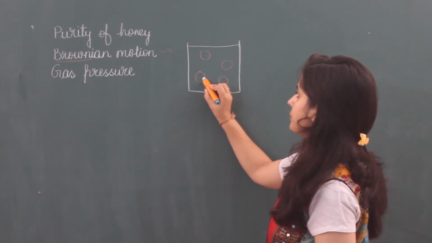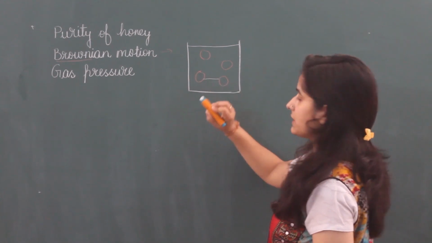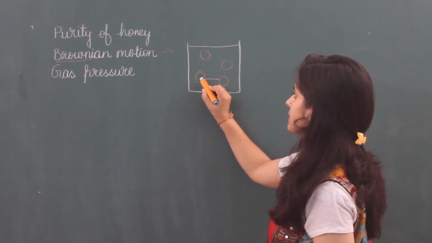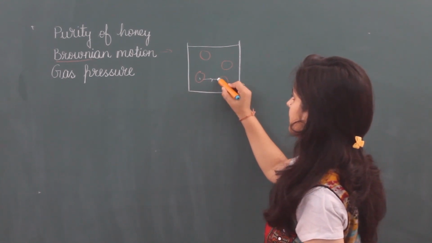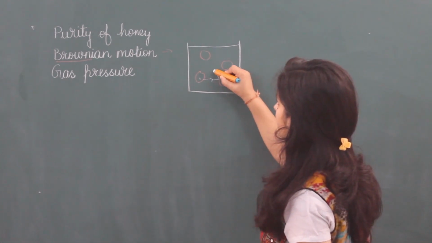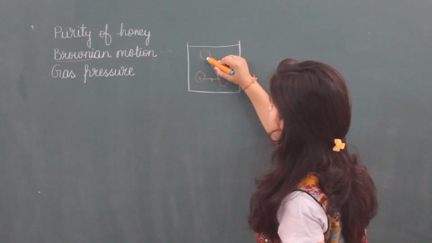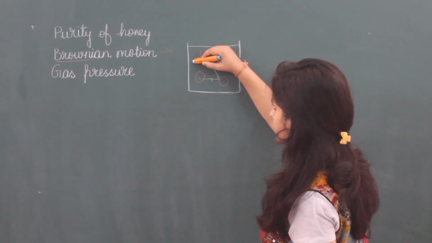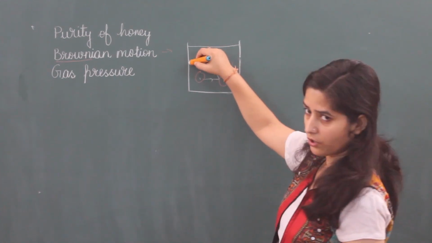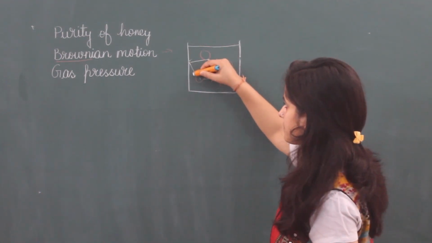So when they are moving, they strike with each other this way. This first particle is going this way, then it will strike here and it will change its path towards here. It will strike with this particle, it will change its path towards here. It will strike with the wall of the container and change its path here.